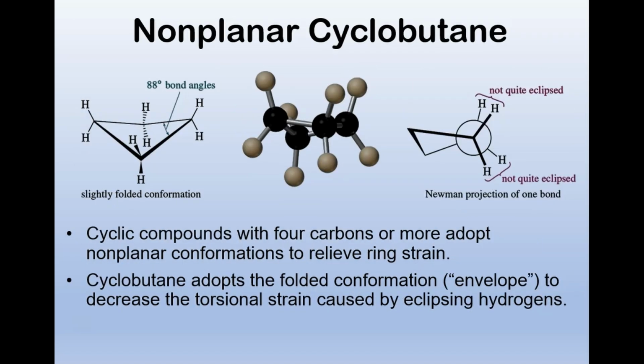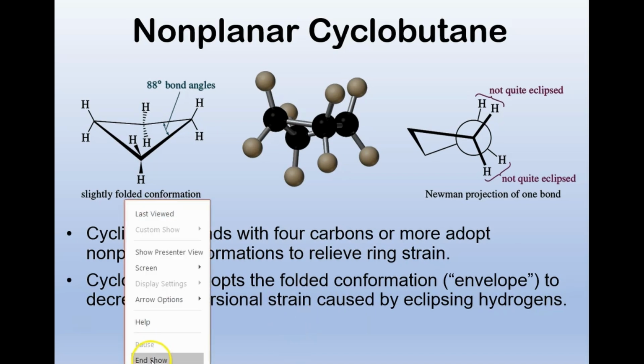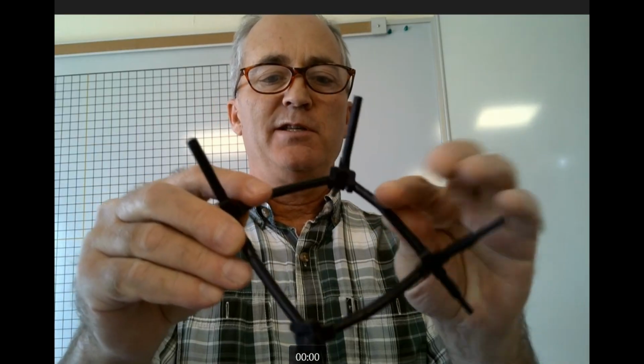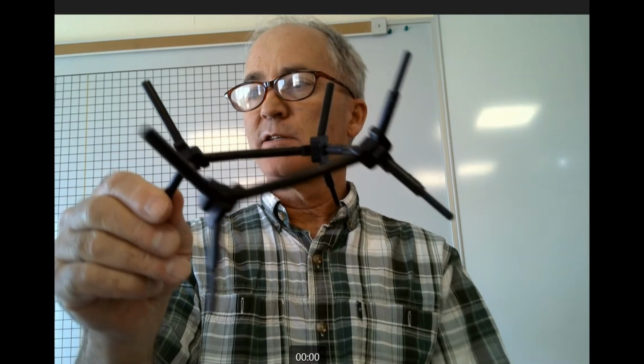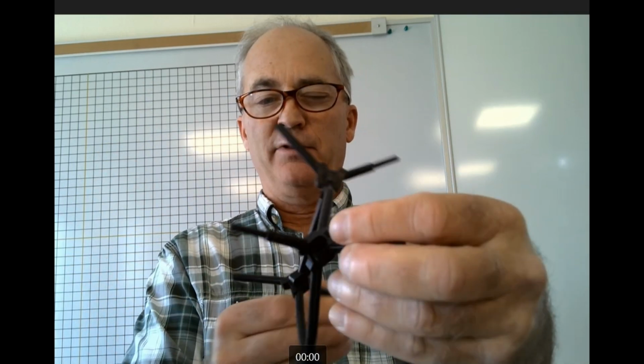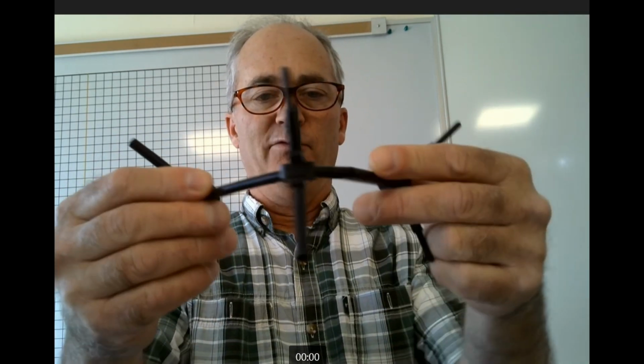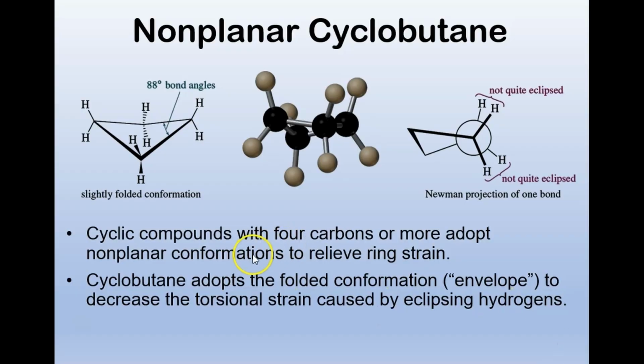So if you look here, I've fixed my model just a little bit. This bends slightly. It relieves some of that, so now you can see it's not a flat plane. It's got a little bit of a fold in it. So a cycloalkane with 4 carbons is going to adopt a more non-planar conformation, relieving some of the angle strain.